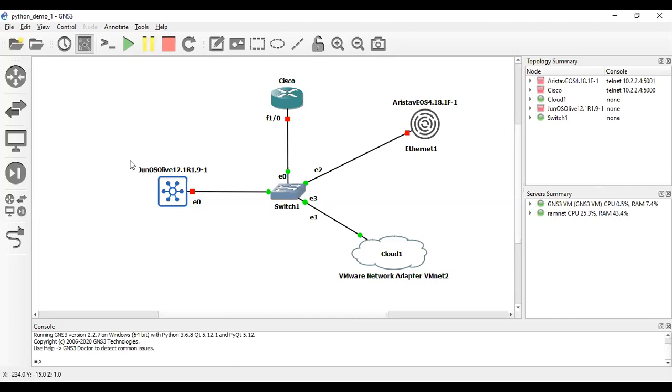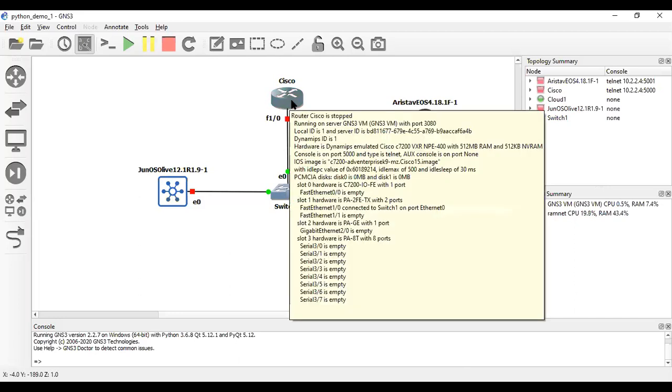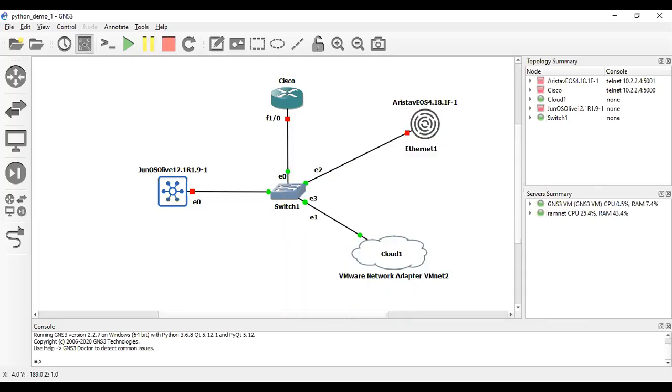The next one is a Juniper. This is a Juniper box. All three I have running in VMware, in a GNS3 VM. So let me start them one by one so that I will be able to run the script and show you. Before that, I would like to show you the script which I am running on this.